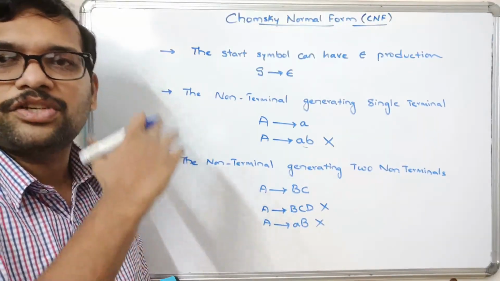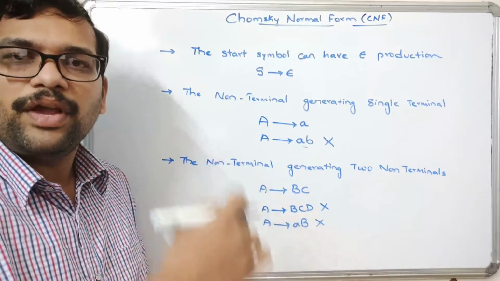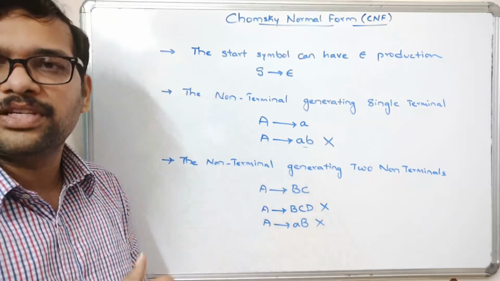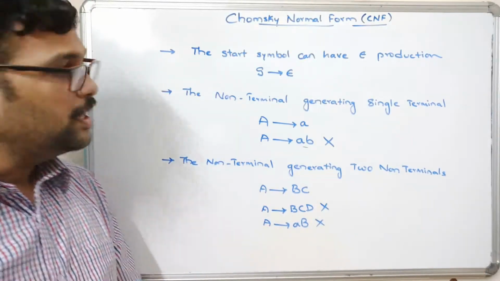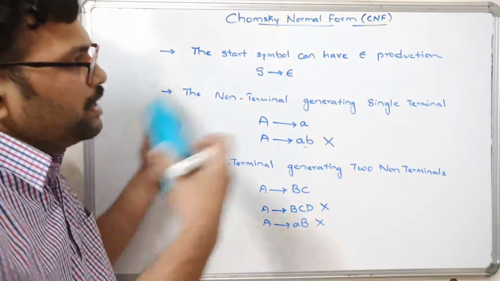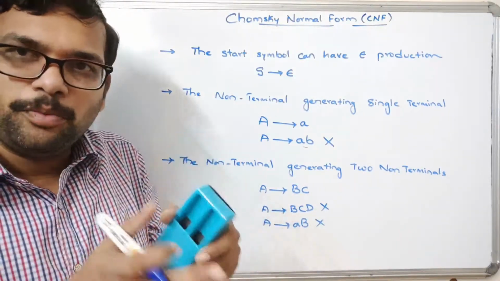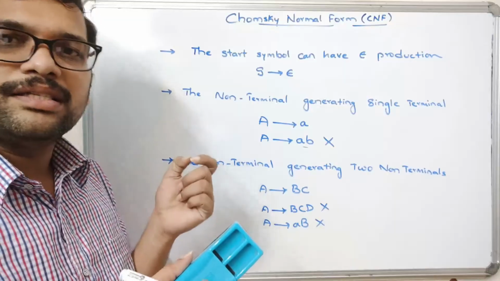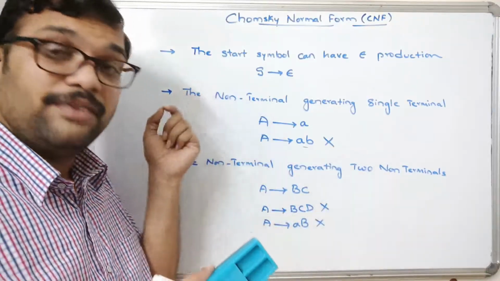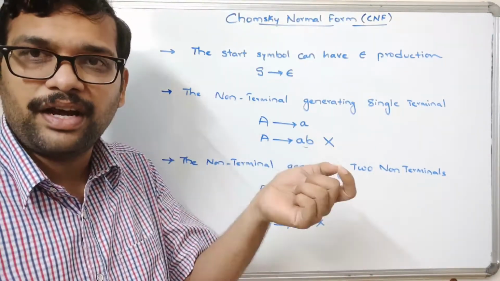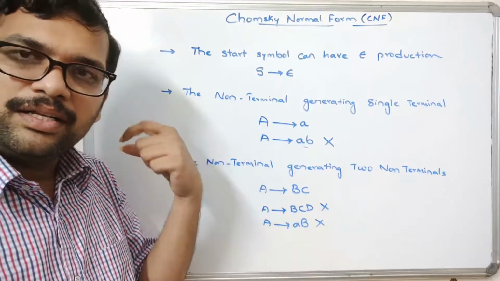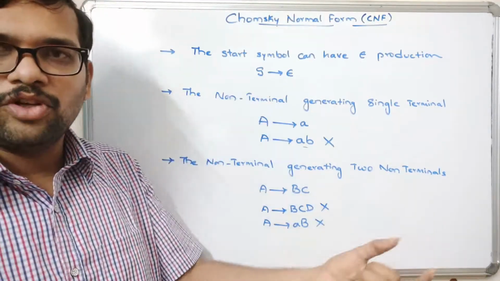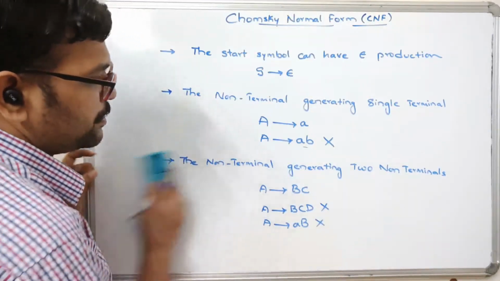In this conversion of CFG to CNF, we are going to use that simplification of CFG. So hope you understood this one. We'll see what are the steps to be followed for converting a CFG, context-free grammar, to Chomsky normal form.